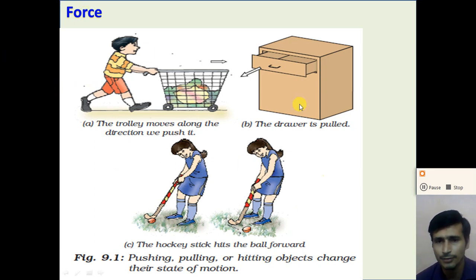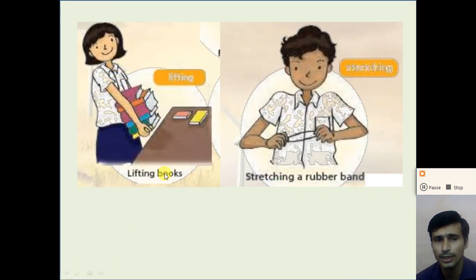Second, when we apply a pull force on the drawer, it changes its position, so we can say that the drawer is in motion. When we hit the ball, the objects change their state of motion, right? So pushing, pulling, hitting, lifting of any object are all types of force, right? Also lifting books, stretching a rubber band, right?